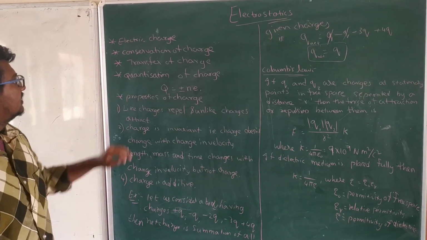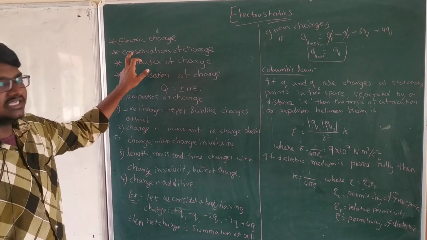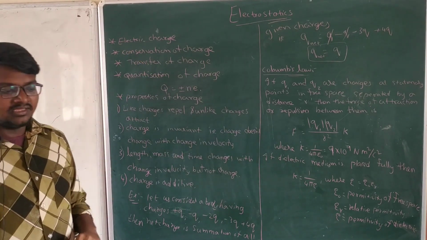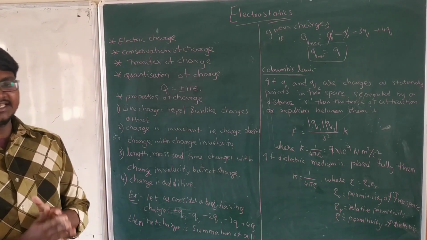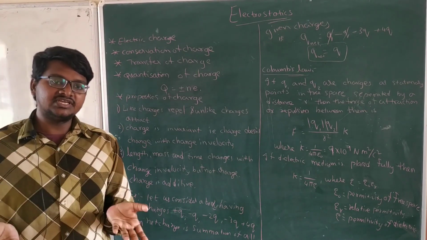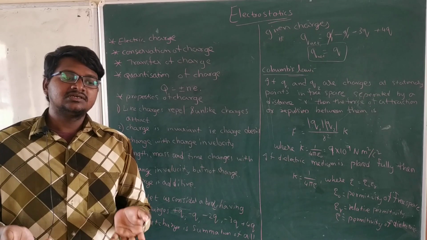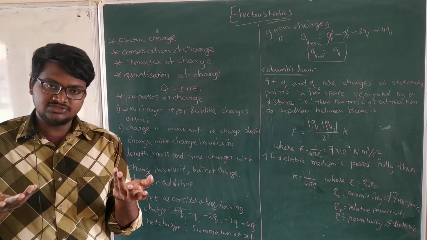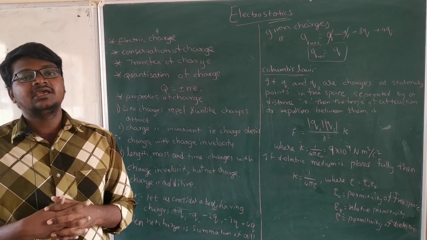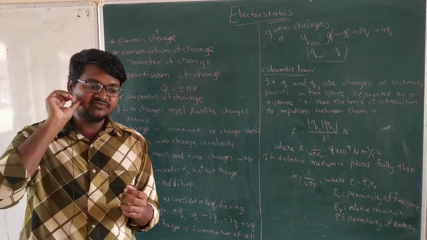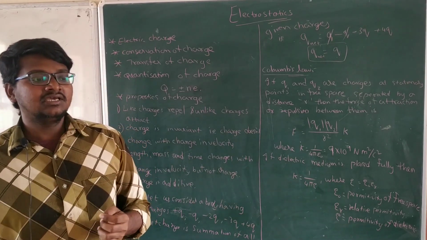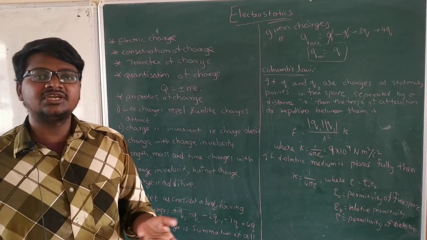Right. Now let's see what is meant by conservation of charge. Same like conservation of energy and conservation of mass, conservation of charge is almost the same. We know the definition of conservation of energy: energy can neither be created nor destroyed.